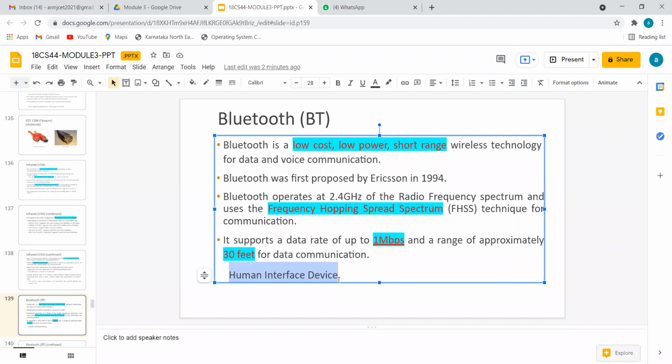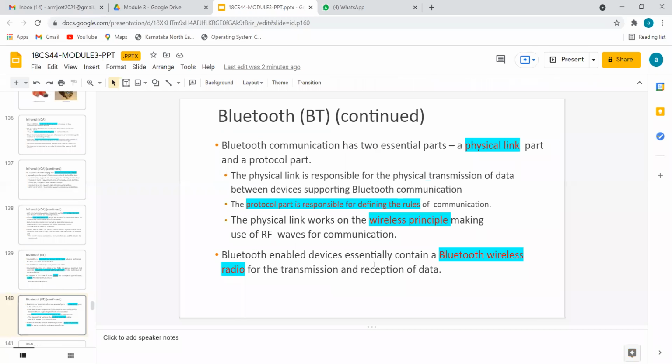That means to start a Bluetooth, to stop a Bluetooth operation, to send data via the Bluetooth communication protocol, there should be one human as a user. Then only the Bluetooth will work. So two to three points of technical explanation: it's a physical link layer. I hope you know the TCP/IP protocol in your DC. There are 7 layers, like physical, data link, network, transport, session, application, etc. Like this, it is related to the physical layer.